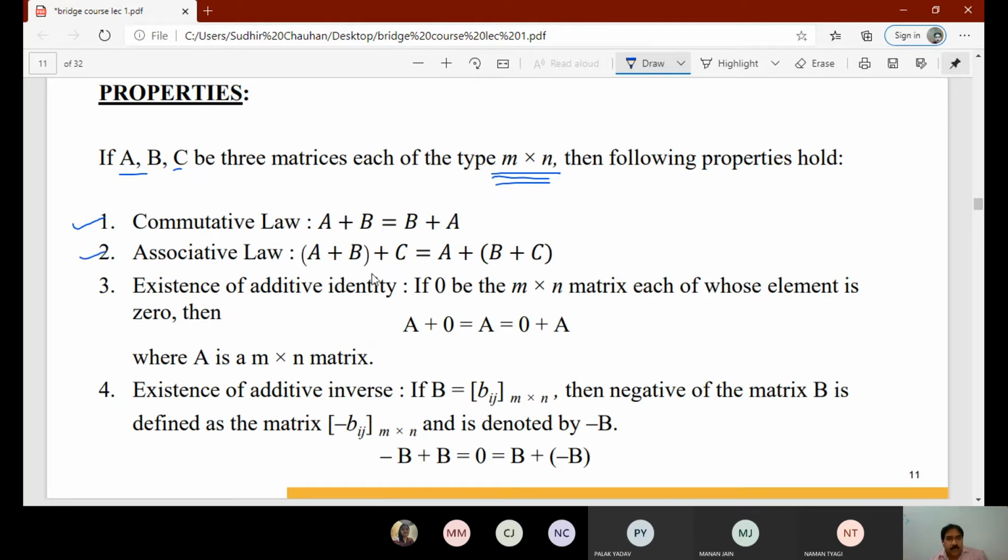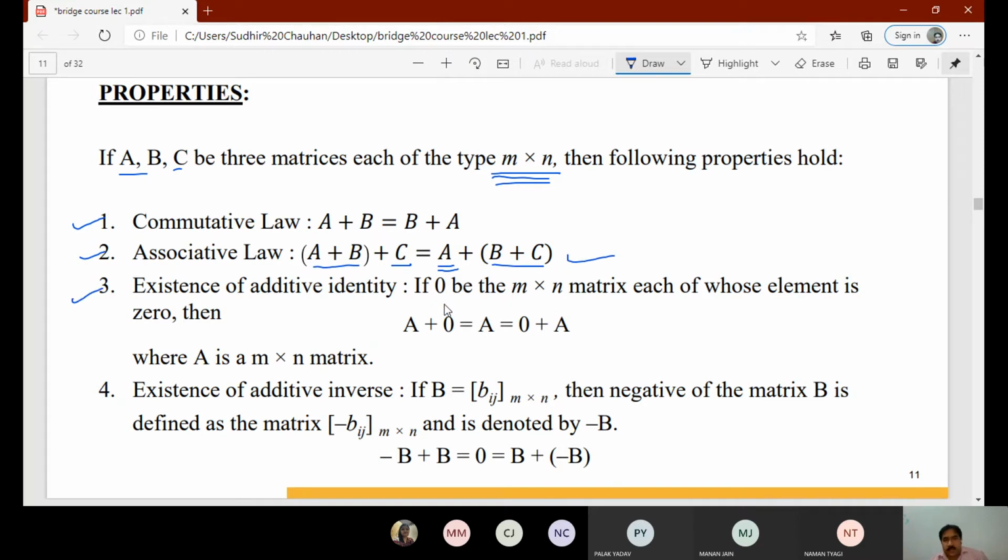Associative law: if we add A plus B and then add C, that will be equal to adding B plus C and then adding A. So (A plus B) plus C is equal to A plus (B plus C). That is the associative law.